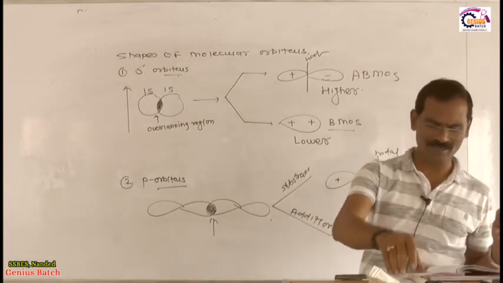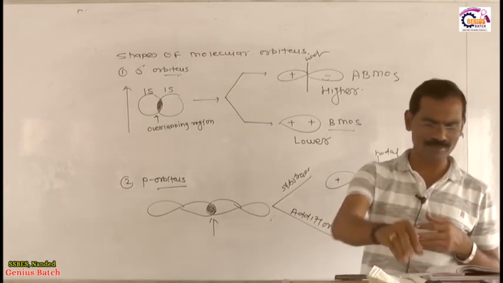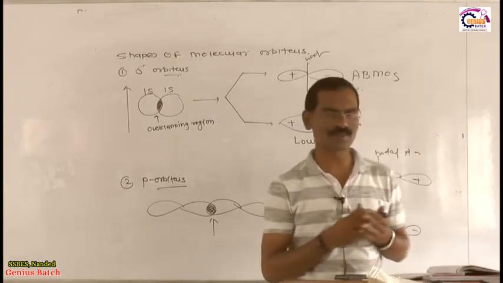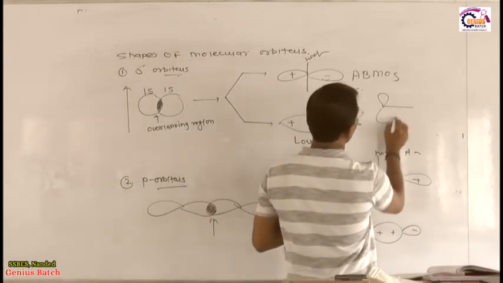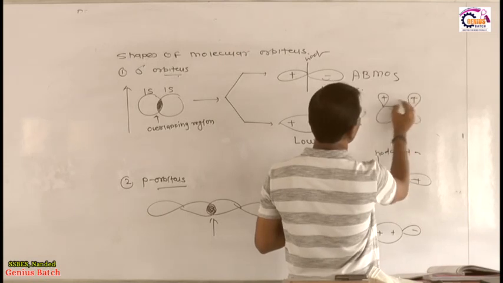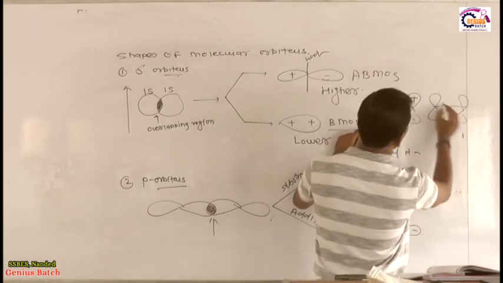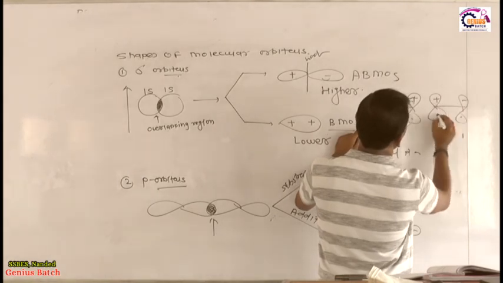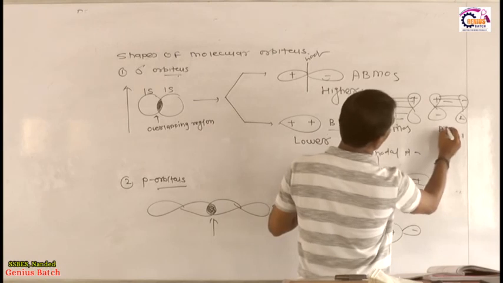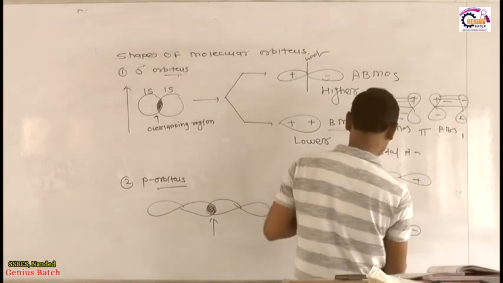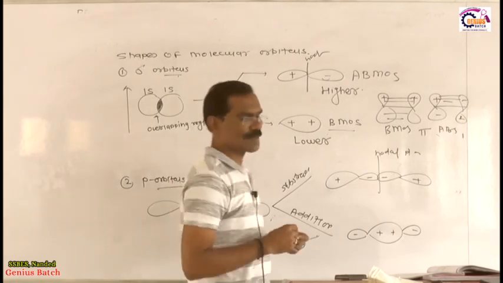Now pi molecular orbital. As per my idea, end on overlapping of p orbitals is called the sigma bond. And if it is sidewise overlapping, then this is a pi bond. Plus means bonding MOs. Suppose a pi bond is formed by plus plus, and this is the BMO, and this is the ABMO. This is the pi bond, and this is the sigma bond. So these are the shapes of orbitals.